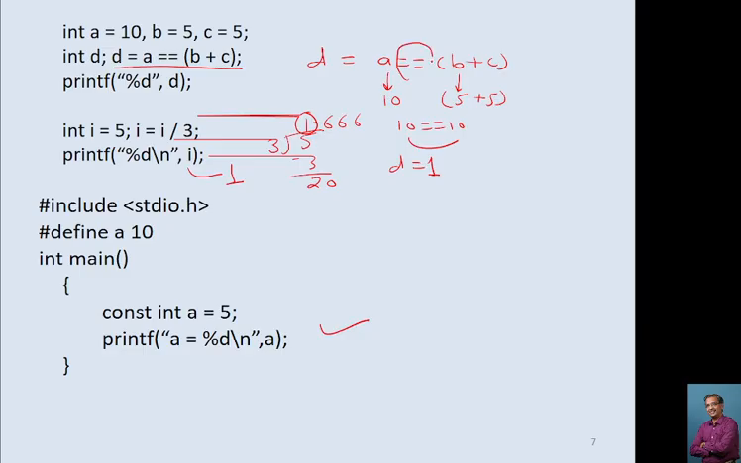It won't give you any error. This compares value of this with value of this, and if this value is equal, it will return 1, and if this value is not equal, this will return 0. In this case, this value is same. 5 plus 5 is 10. So 10 is equivalent to 10. So this will return 1. So value of d becomes 1.